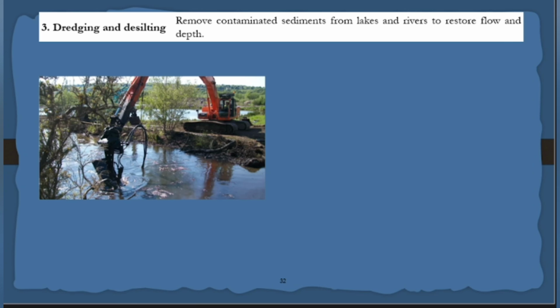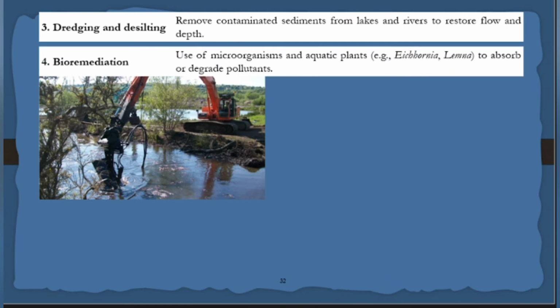What do you mean by dredging is, see, all the lake water will get pollution or river water will get pollution due to erosions or runoff. The rainwater is coming from different places and it will take plastics, it will take silt and topsoil, and it will be laying in different levels. You have to introduce a crane in order to remove all the waste which is accumulated. This process is called what? Dredging. Dredging is nothing but removal of the impurities, removal of silt. Removal has to be done.